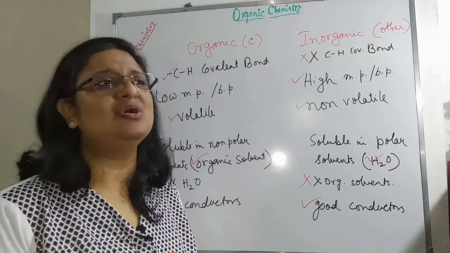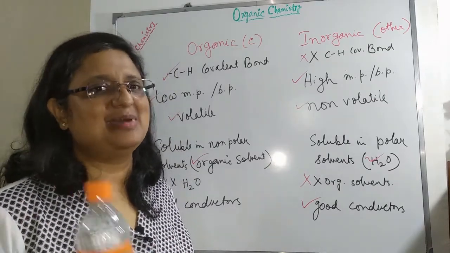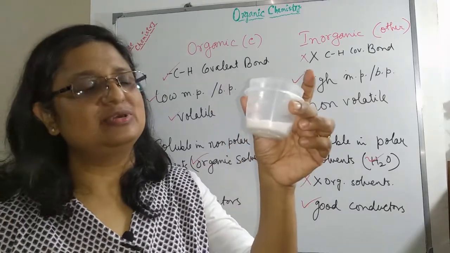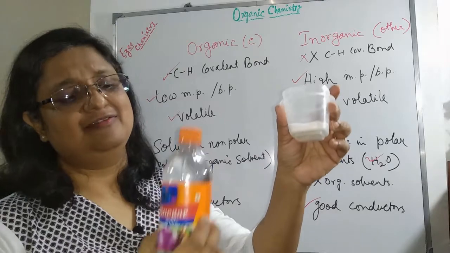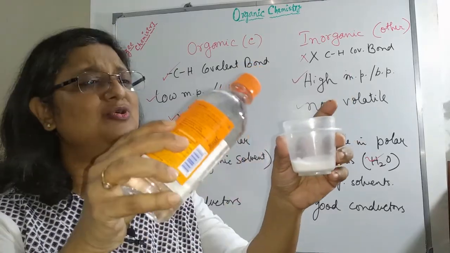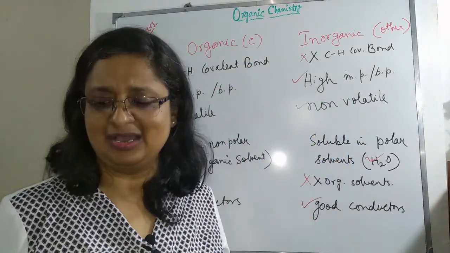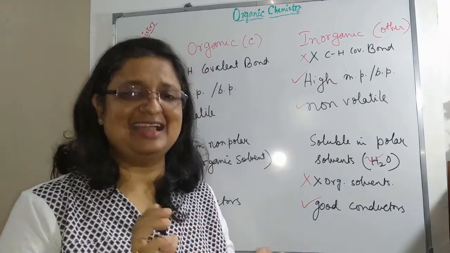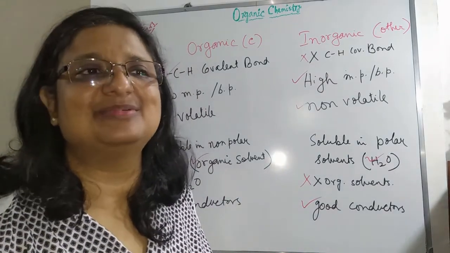I have a very funny thing for you, and that is the magic of chemistry. If you have baking soda at your home and vinegar at your home, do pour some vinegar into the baking soda and see what happens. We will read more about that in our acid-base chapters.